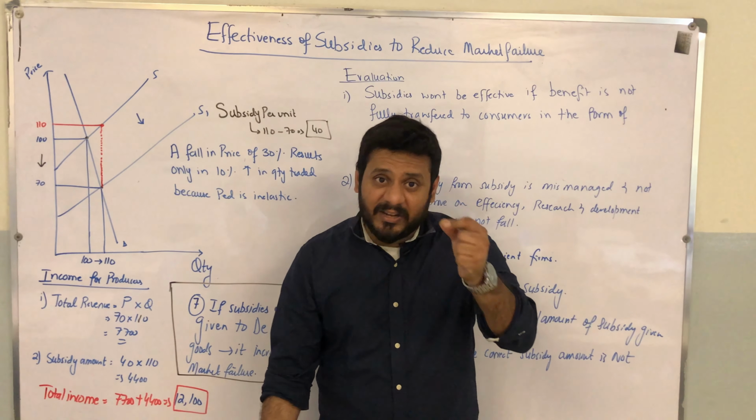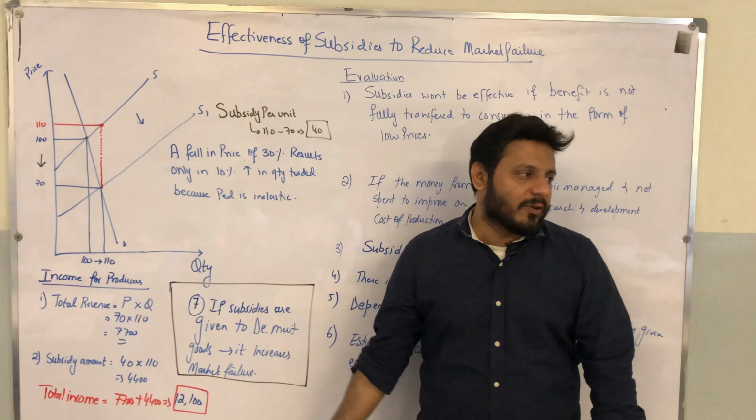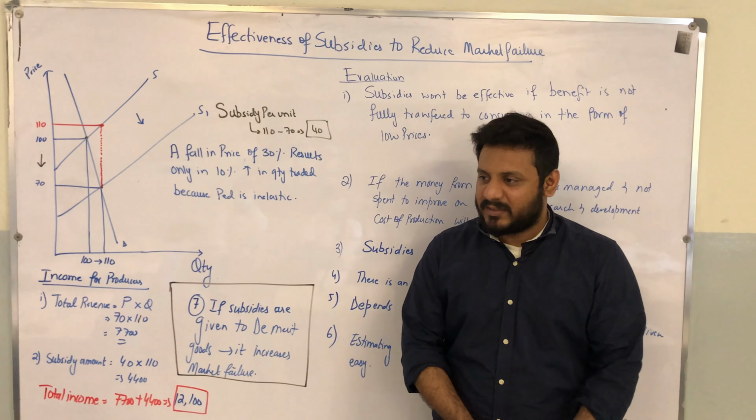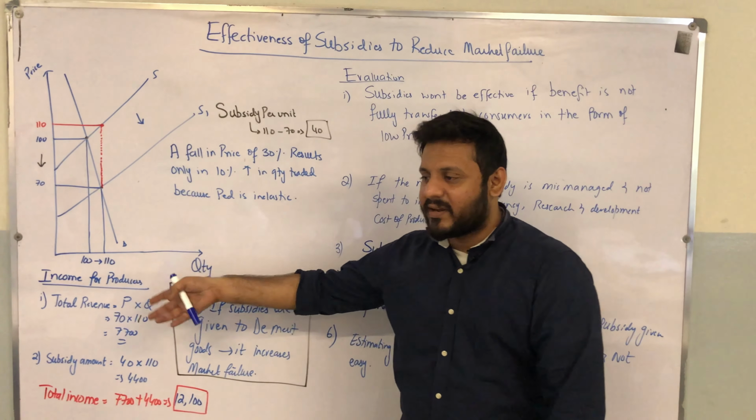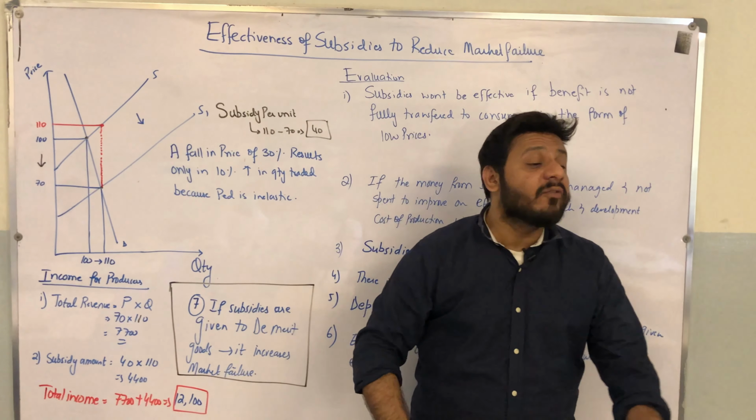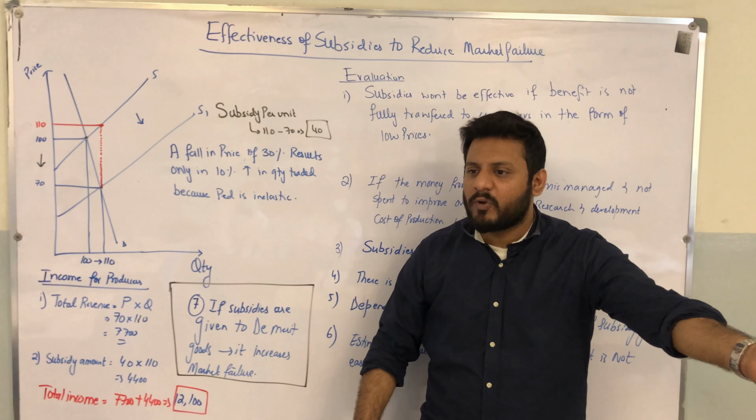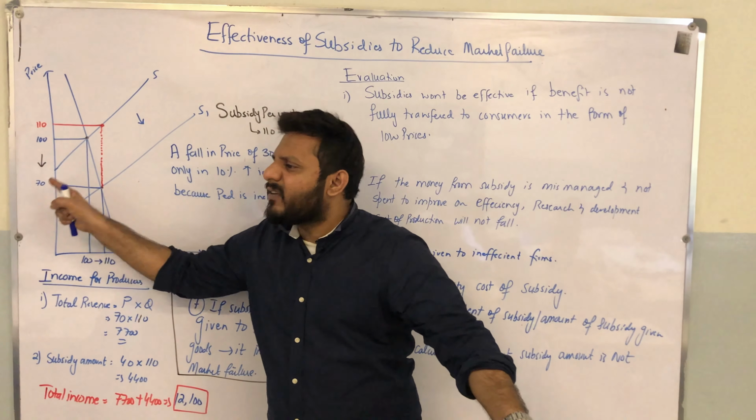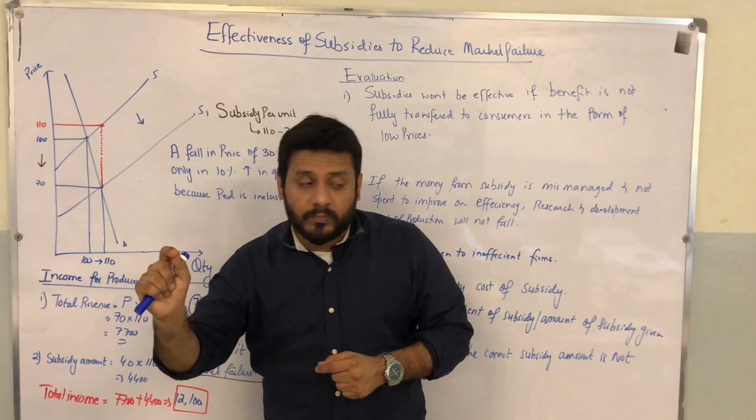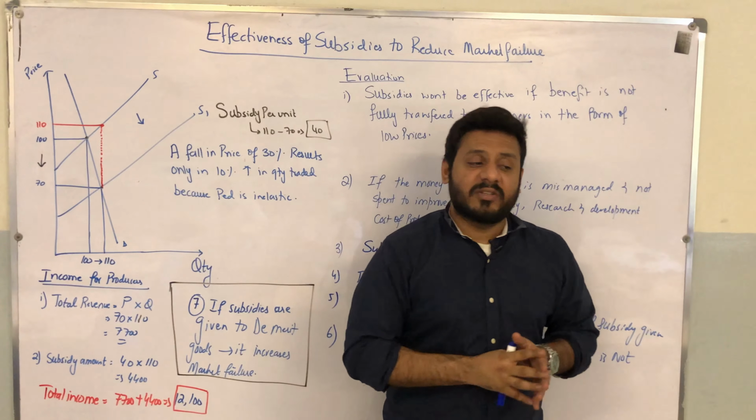Because if the aim of the government is to increase the consumption of those goods and it gives a subsidy on those goods, the money of the government will be wasted, because the objective was to increase consumption, and since the demand is inelastic, despite the fact that producers will transfer the benefit to consumers in the form of low prices, we can clearly see from the diagram that consumption is not going to increase.